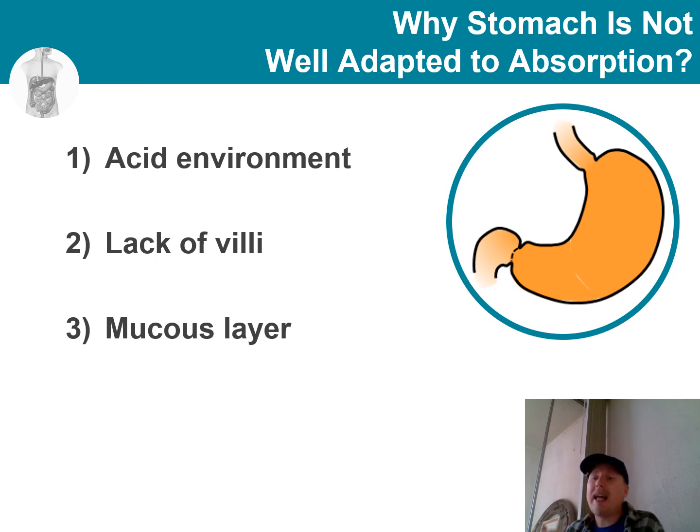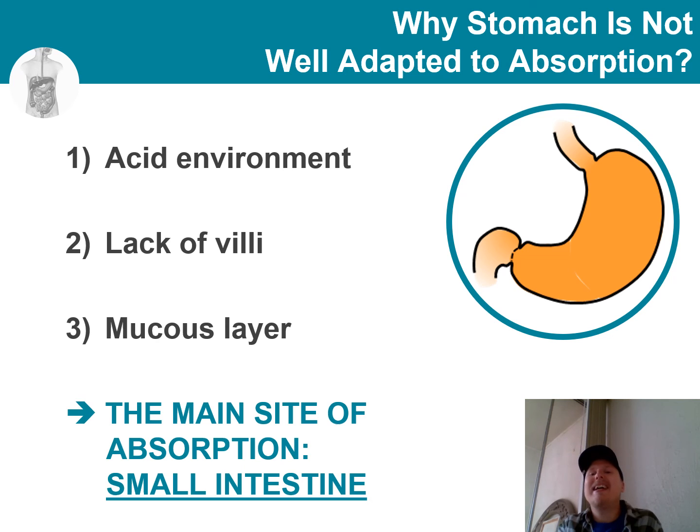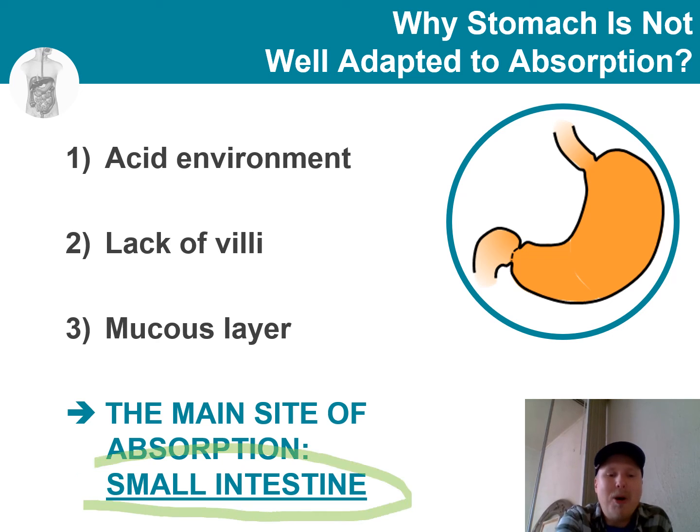Also, the lack of villi on the stomach surface means that there is less surface area for absorption. And then, of course, we have a mucus layer which prevents absorption through it. Therefore, we will note that the main site of absorption will be the small intestine.